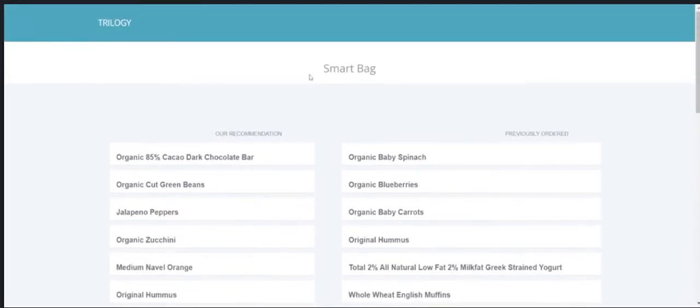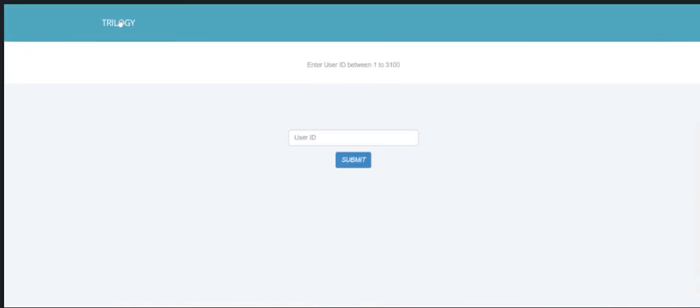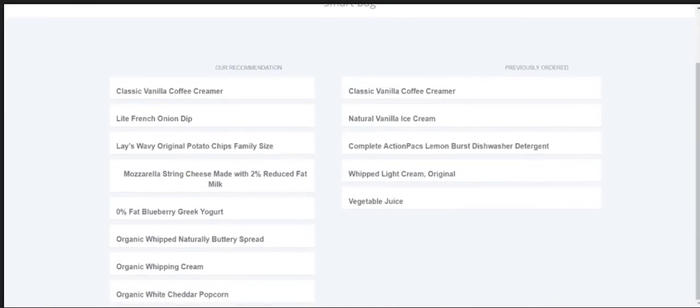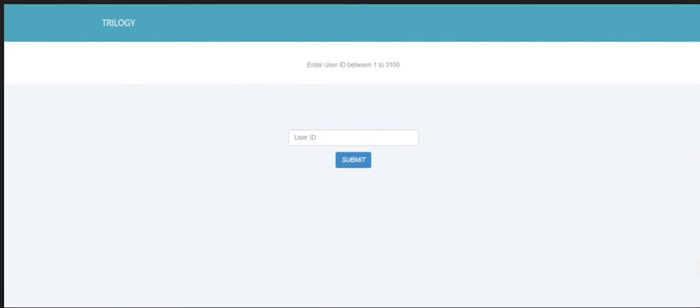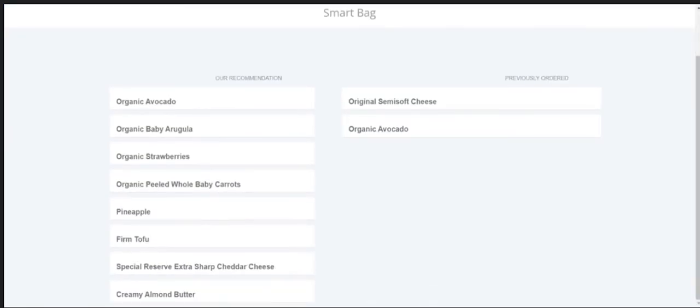Our model also works for users who have comparatively less order history. For example, in case of user number 50, they have ordered whipping light cream original. So based on that, and collaborative filtering, we are recommending different types of whipping cream as well, which might be popular among other users. Another example can be user number 45. They have only ordered 2 items, but even then we are able to give them plenty of recommendations.